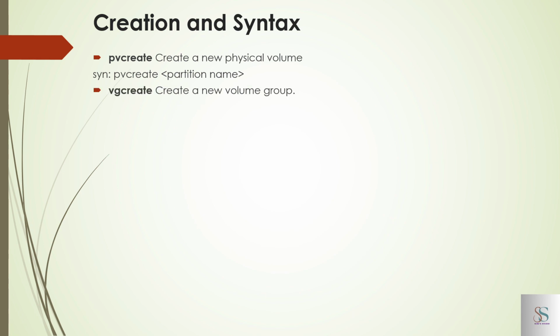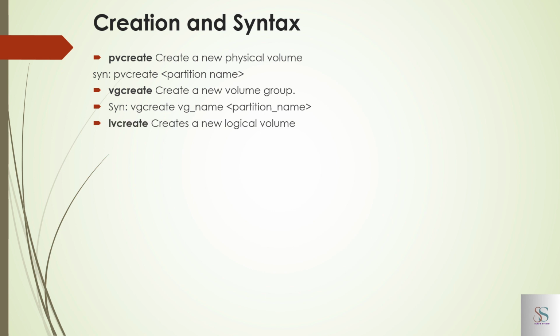Next, vgcreate. After pvcreate we can create the vg. See here, vgcreate, then the vg name, whatever we want for our understanding or need, with the partition name. We configure the partition name with the vg name. Then lvcreate, to create a new logical volume.